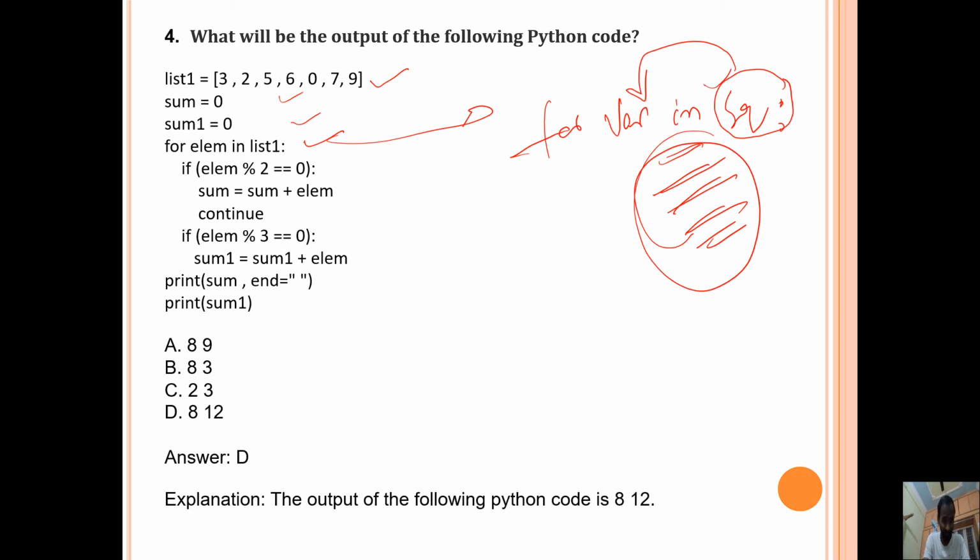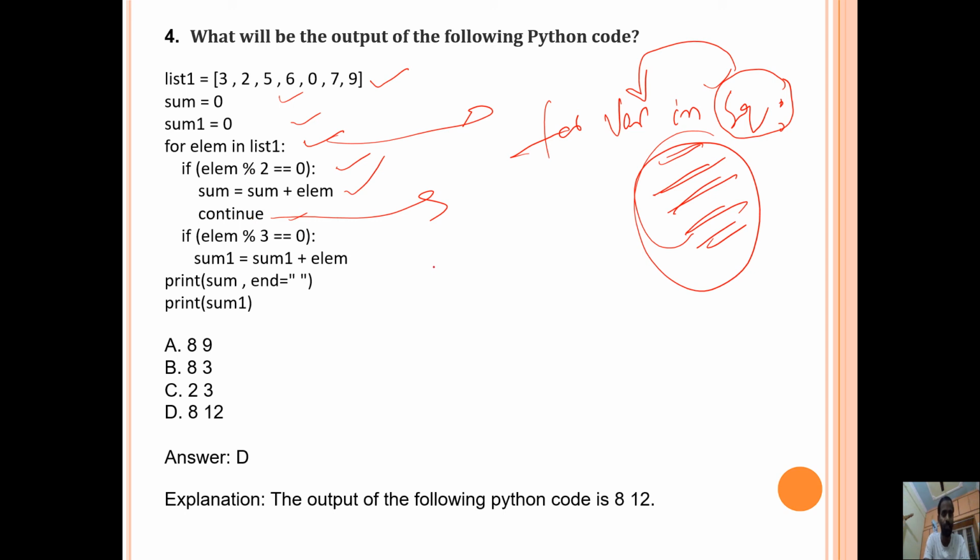Okay. Now we take list one, sum equals 0, sum 1 equals 0. For element in list one, each and every element is assigned to element. If element equals 2, then sum equals sum plus element, continue. The meaning of the continue statement is: this continue is within the if and then within the for loop.